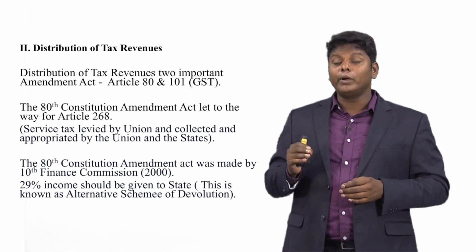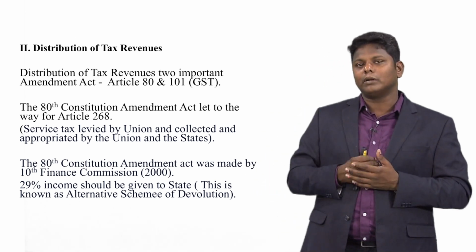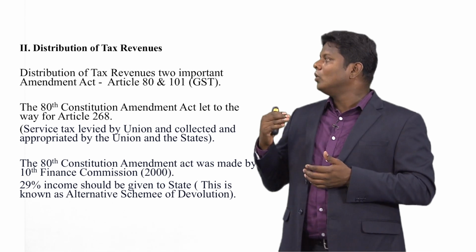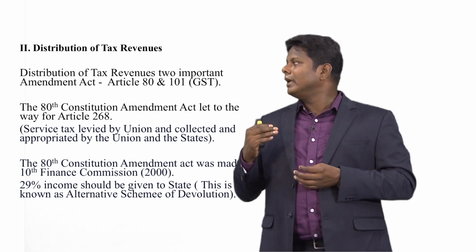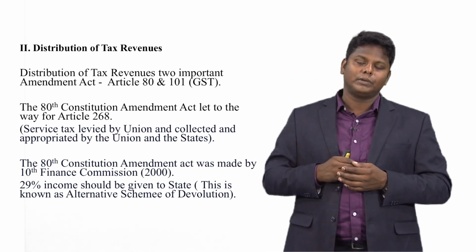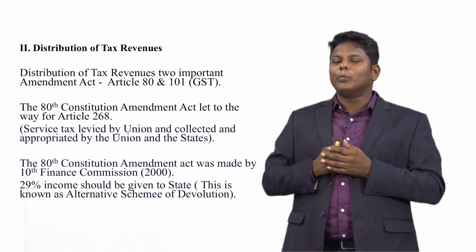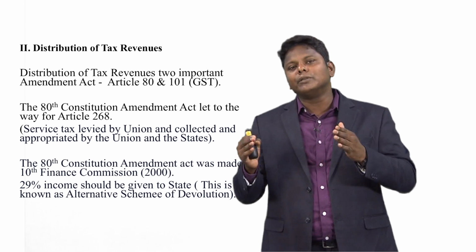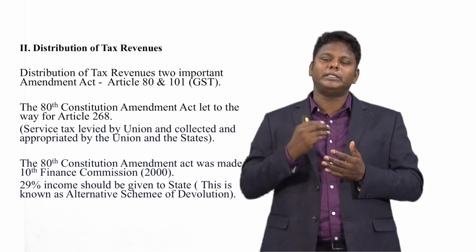Now, we will discuss the second one, distribution of tax revenues. For the distribution of tax revenues, there are 2 important amendment acts, the 80th and the 101st. These 2 amendments explain how tax revenues can be distributed between the center and the state.